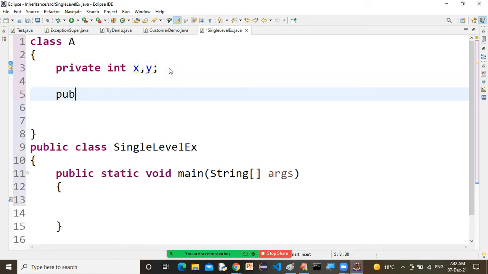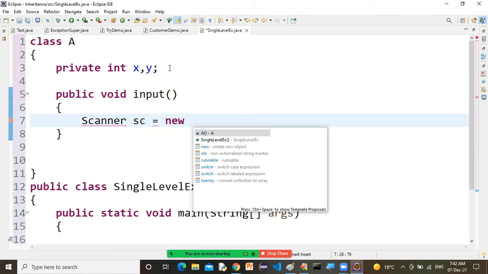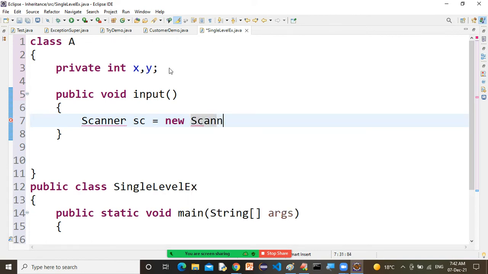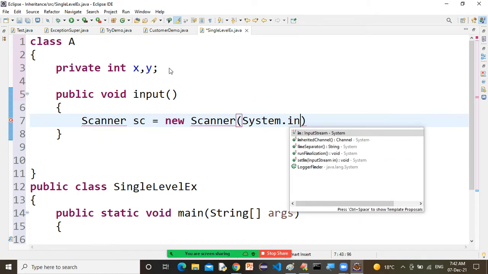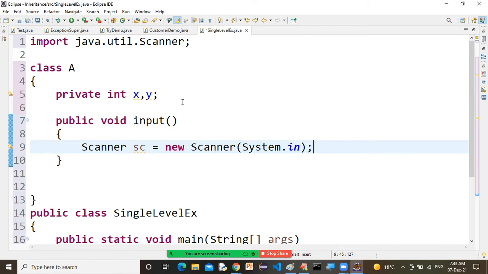Now we have a function, public void input. Here, if you want to take the input from the user, that option you have also. We have a Scanner class. Scanner sc is equal to new Scanner, System.in. You know that. Correct or not? Yes. Now, better to import java.util.Scanner.